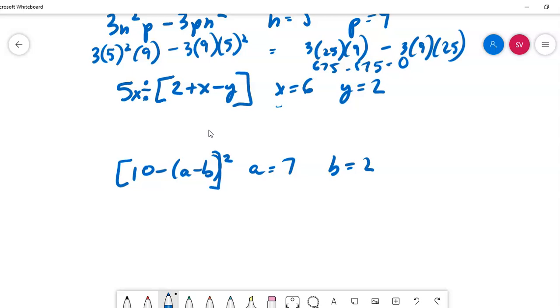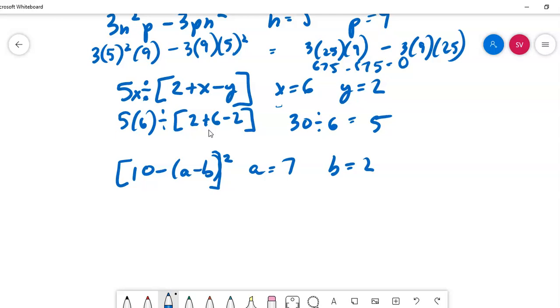I have 2 more examples left to cover. We're going to plug in 6 in for x, 2 in for y, and 6 in here. So it's 5 times 6 divided by 2 plus 6 minus 2. So now we get 30 divided by the 2 minus 2 cancels, so you get 6. So you'll end up getting 5 as your final answer.